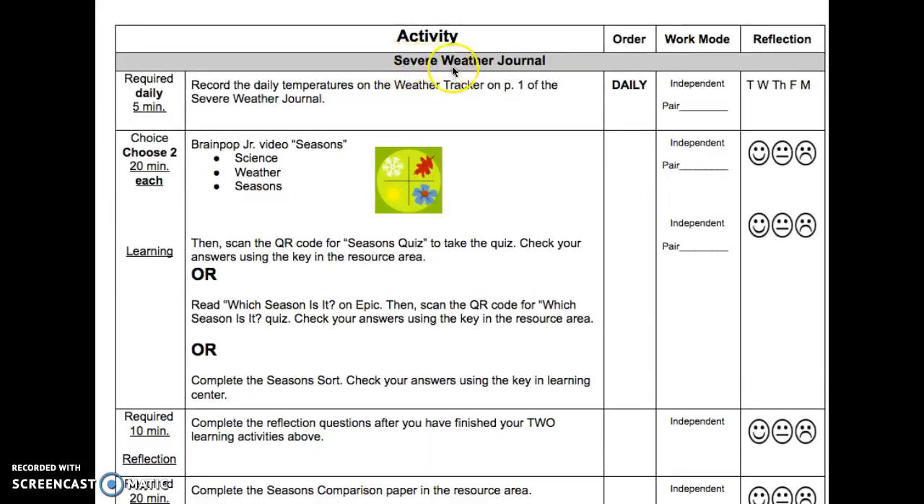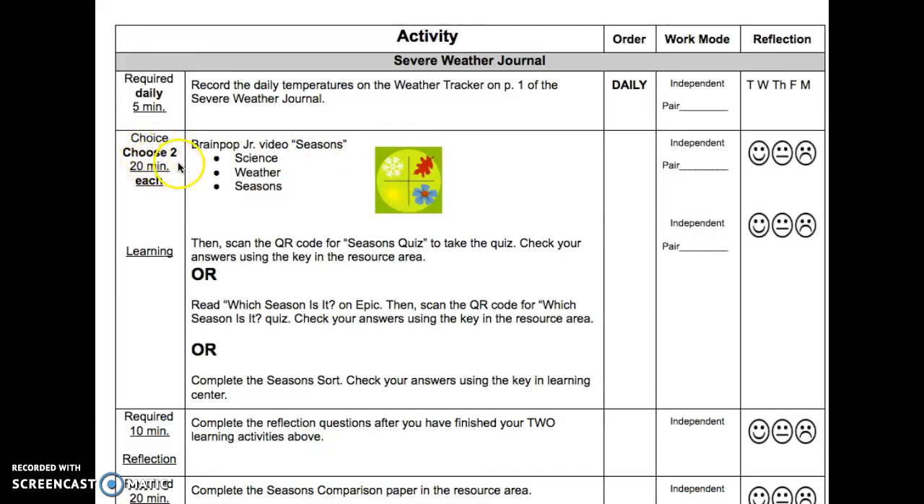You have a severe weather journal. These activities you will do in your severe weather journal. Required daily for 5 minutes. Record the daily temperatures on the weather tracker on page 1 of the severe weather journal. This is to be done every day. It can be done independent or with a pair.